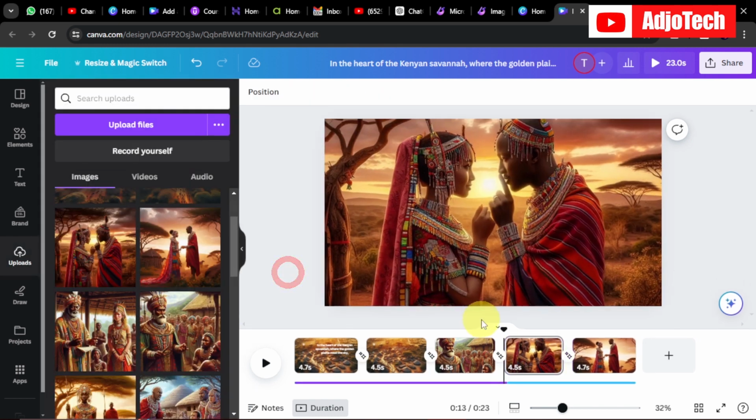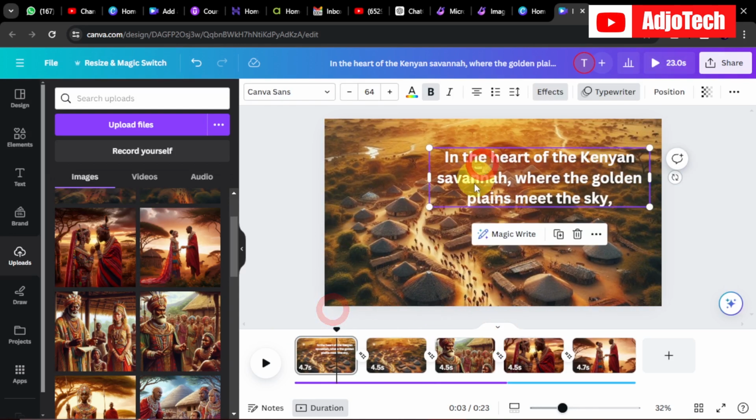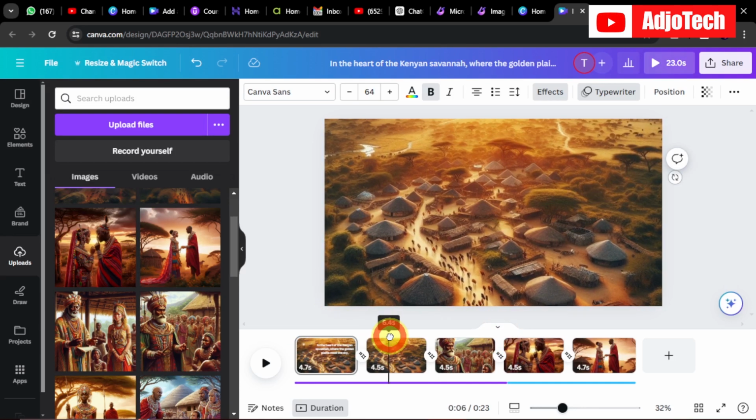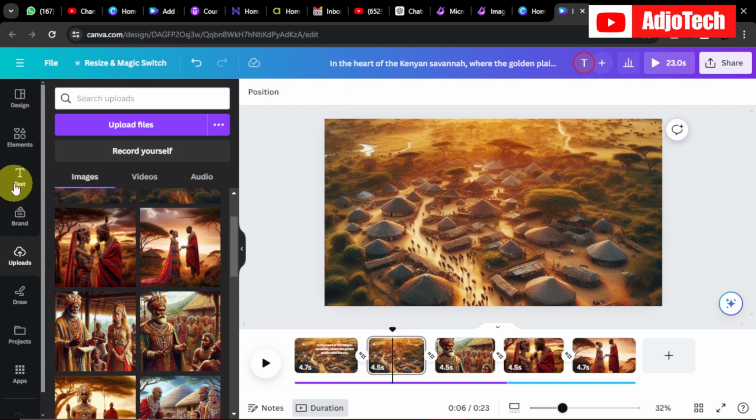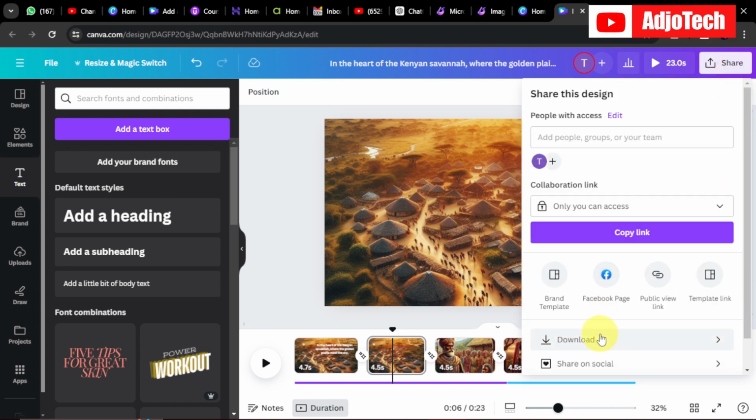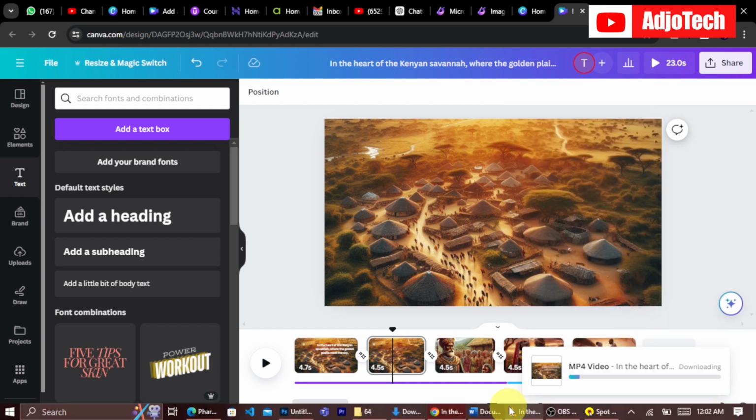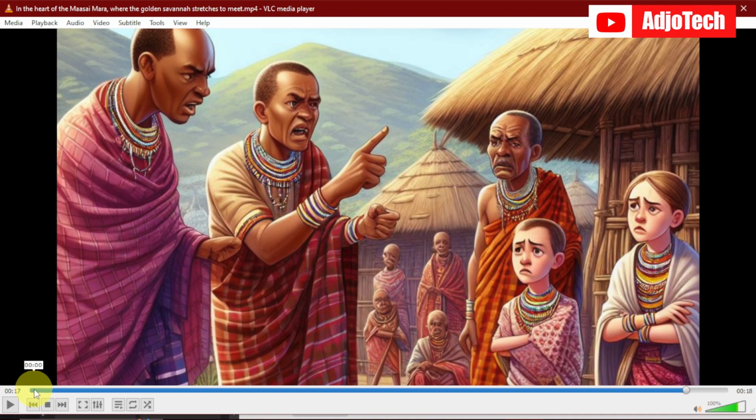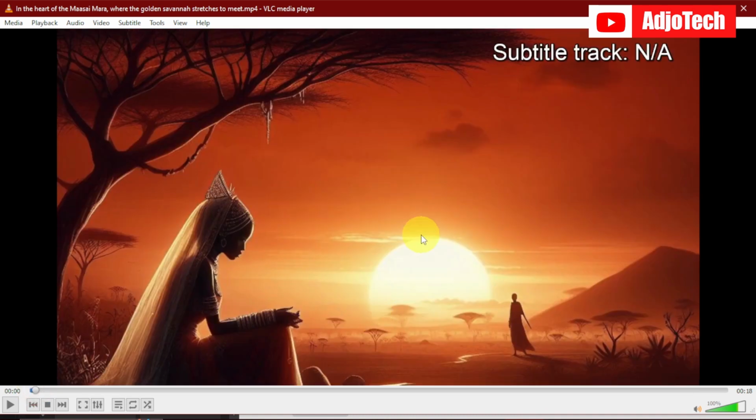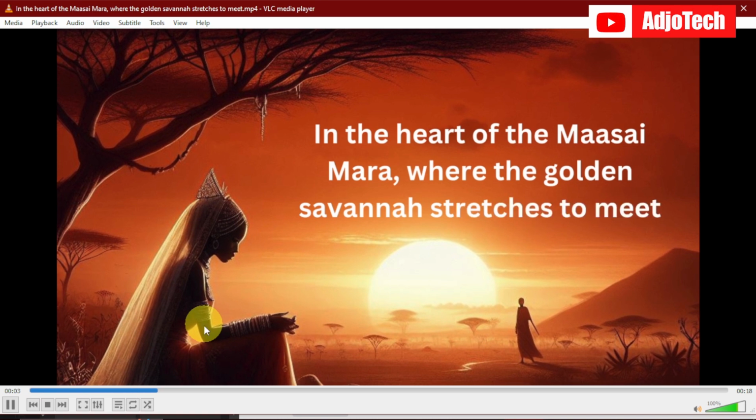Okay, so now that everything is set, if you want to add this text, then what you need to do is that every scene you can just go ahead and add your text and then add a typewriter effect to it like that. If you are done, you can just go ahead like this and go to download, and then you can actually go ahead and download your video onto your computer, and that should give you something similar to what I have over here. Heart of the Maasai Mara, where the golden savannah.